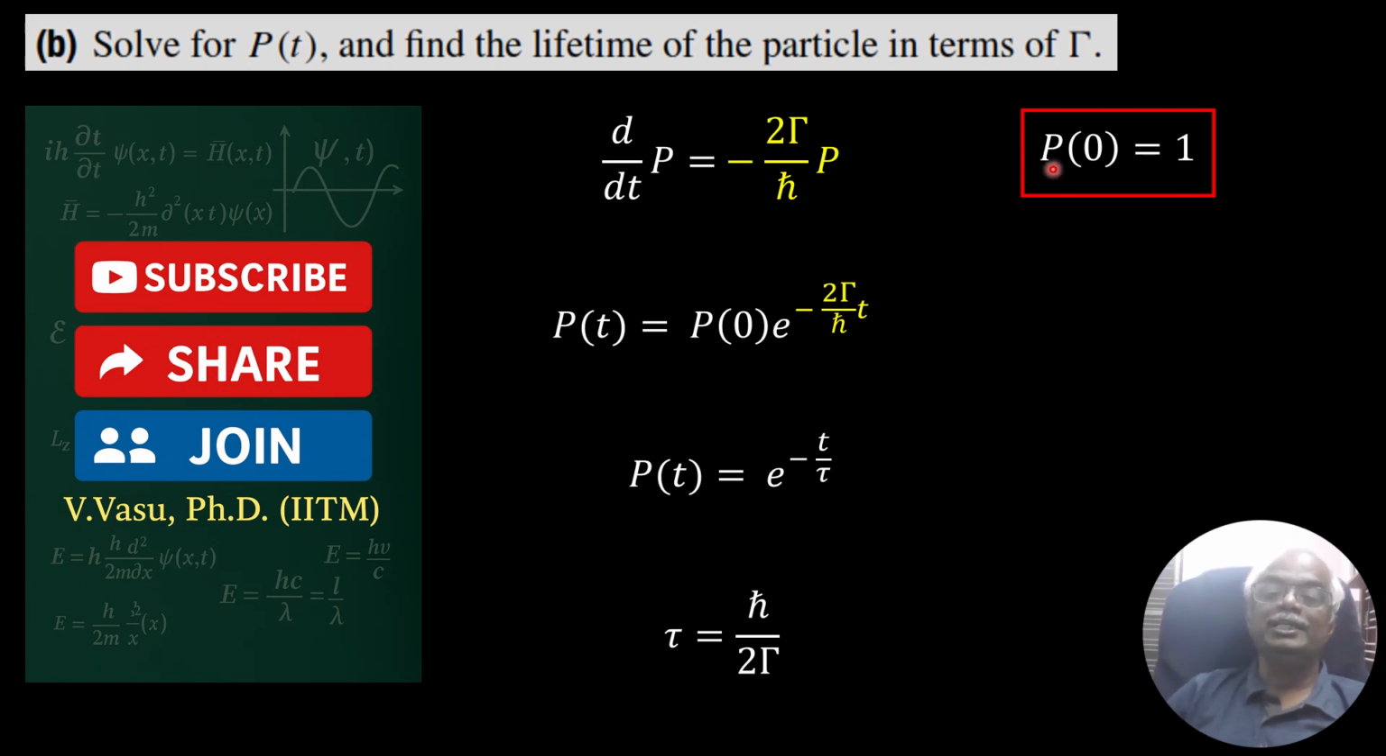Let us take the initial probability at time t equal to 0 as 1. Then this can be rewritten as P of t is equal to e power minus t over tau, the usual disintegration of the particle, where tau is the lifetime. If you compare both equations, what is tau? It is the inverse of this t over tau. Tau is h cross over 2 gamma. So we have solved section P also.